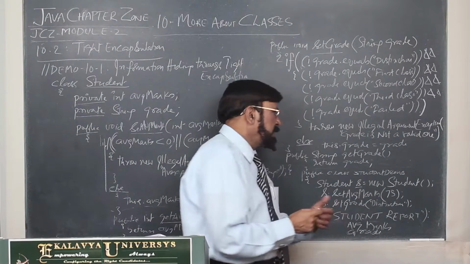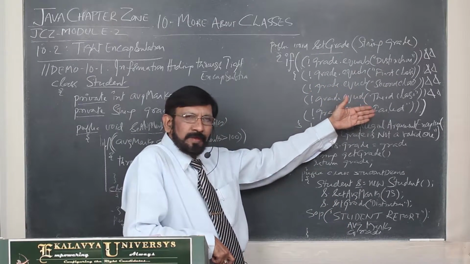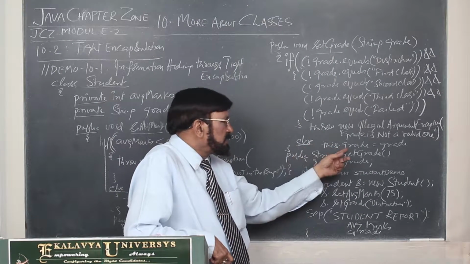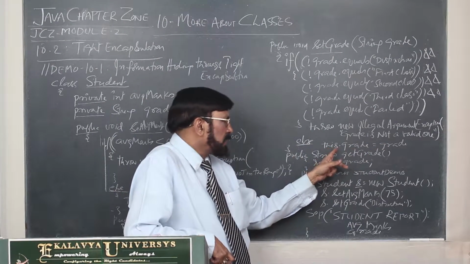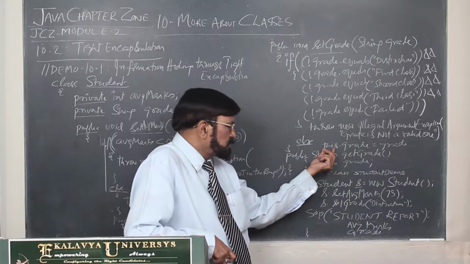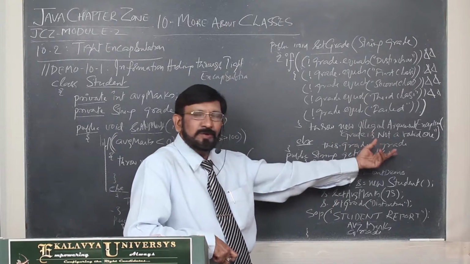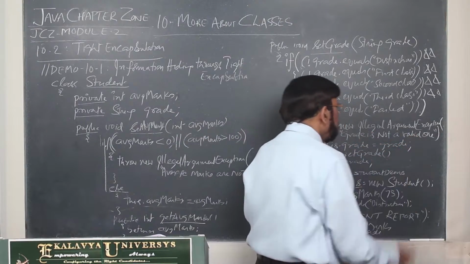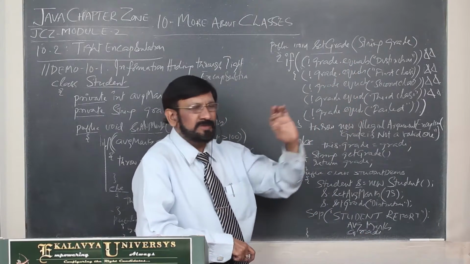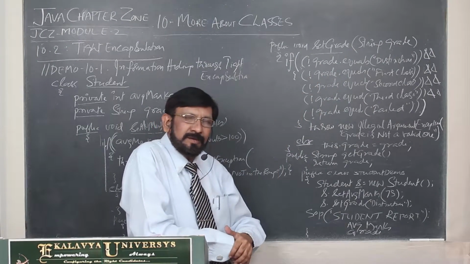Else, what is the meaning of else? Whatever input value you give, whatever grade you are giving, that is a valid one. Then initialization will be made. This dot grade is equal to grade. Here is substitute. Now what is the current object? S. S dot grade is equal to grade. Then it is initialized. And you have to understand the meaning of that. Of course, this is a little complicated code, even though you can understand that.